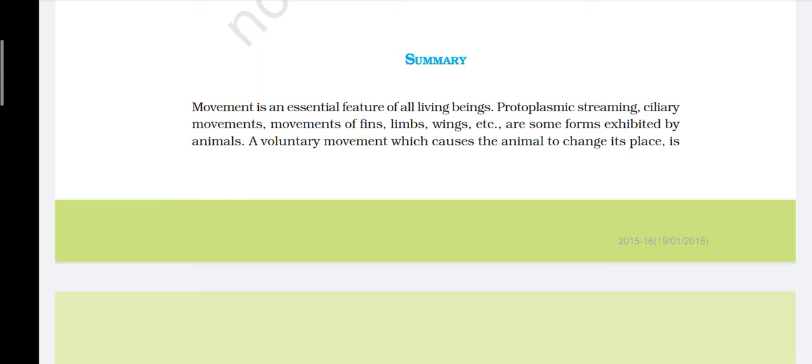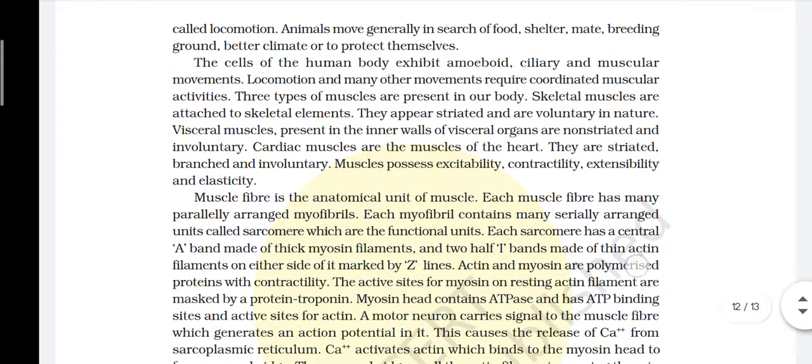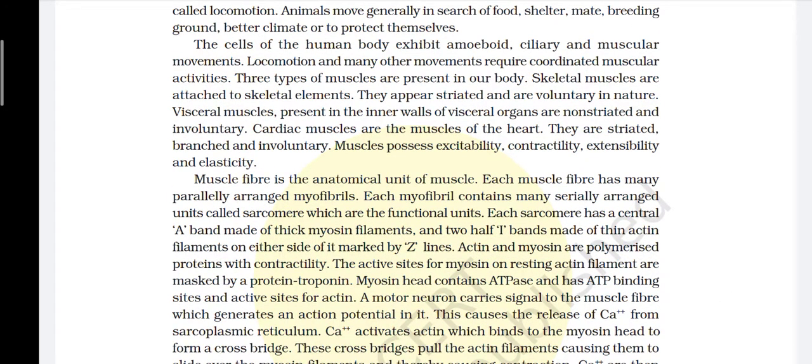Summary: movement is an essential feature of all living beings. Protoplasmic streaming, ciliary movement, and movement of fins, limbs, wings, etc. are some forms exhibited by animals. A voluntary movement which causes the animal to change its place is called locomotion. Animals move generally in search of food, shelter, mate, breeding ground, better climate or to protect themselves. The cells of the human body exhibit amoeboid, ciliary and muscular movement. Locomotion and many other body movements require coordinated muscular activities.